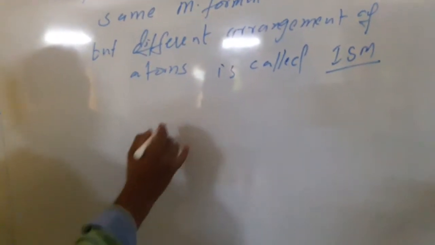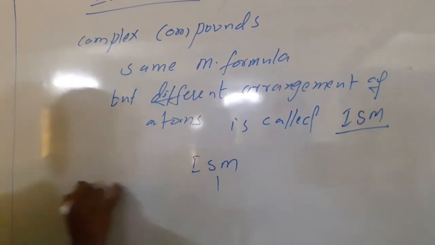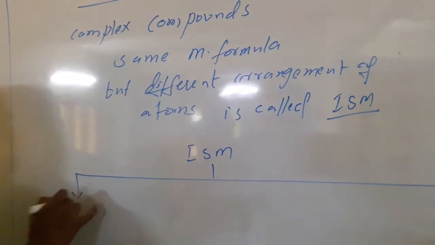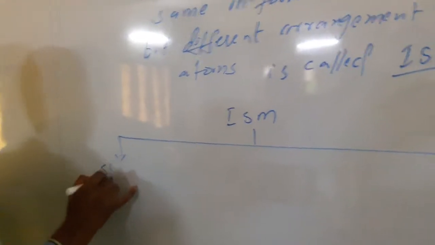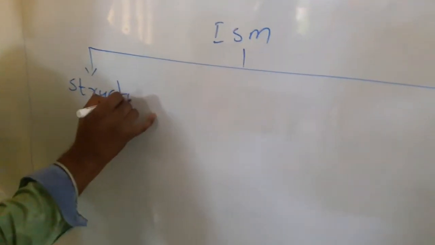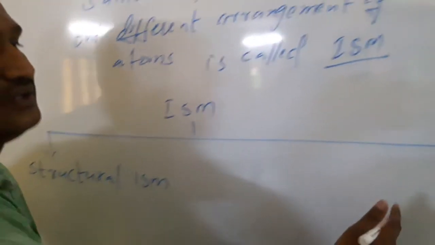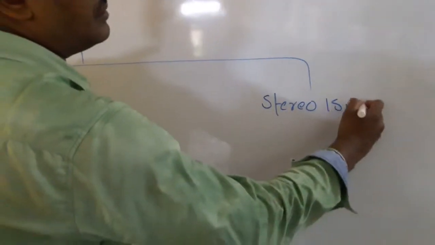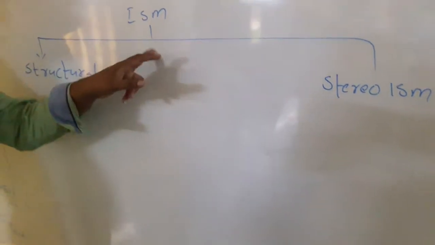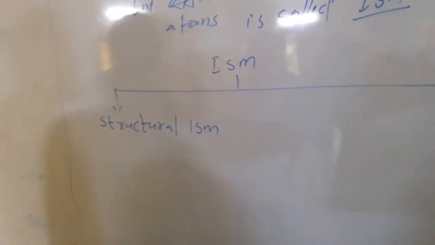Isomerism is mainly divided into two types. Number one, structural isomerism, and number two, stereoisomerism. Isomerism is divided into two types: structural isomerism and stereoisomerism.